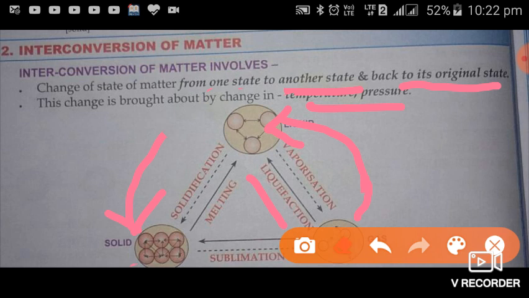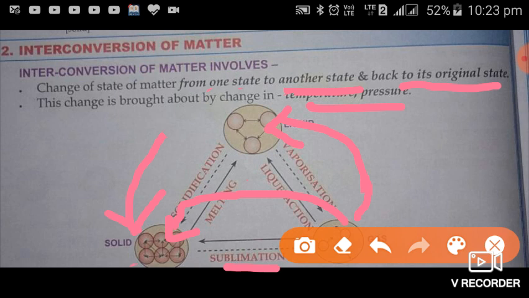And the third term is also given here. In this case, the vapor on cooling can change directly into solid state, and this process is known as sublimation.